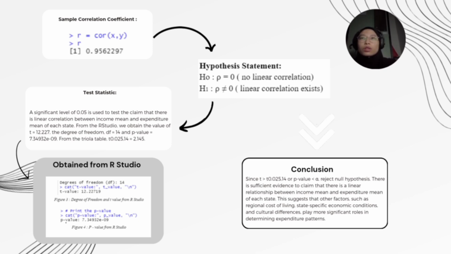After finding all these values, we can come to a conclusion that since t, which is 12.227, is more than t 0.025 with degree of freedom 14, or the p-value is less than the significance level, we reject the null hypothesis. There is sufficient evidence to claim that there is a linear relationship between income mean and expenditure mean of each state. This suggests that other factors, such as regional cost of living, state-specific economic conditions, and cultural differences, play more significant roles in determining expenditure patterns.